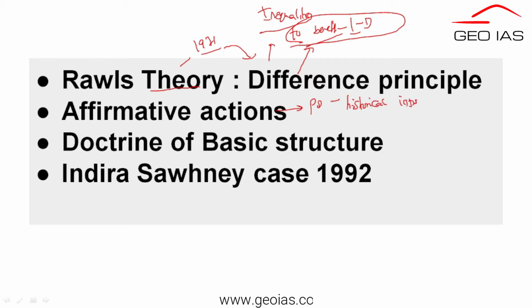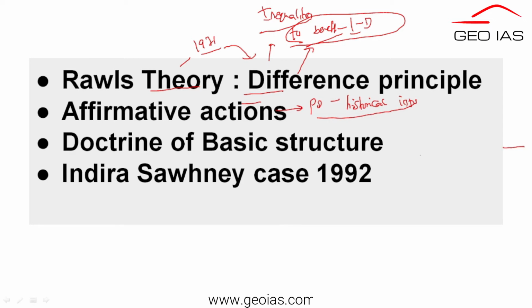Now, these two concepts are very handy for us to understand this judgment particularly. One is the difference principle, which is providing inequalities, providing some provisions for the least advantaged section, and affirmative actions for the people who are facing historical injustices. So to correct this historical discrimination, we have affirmative actions.